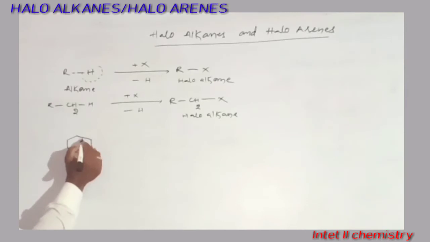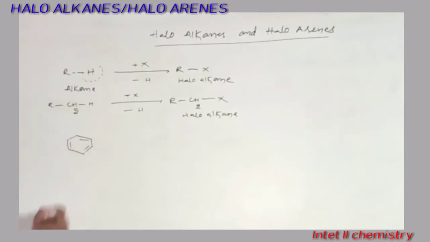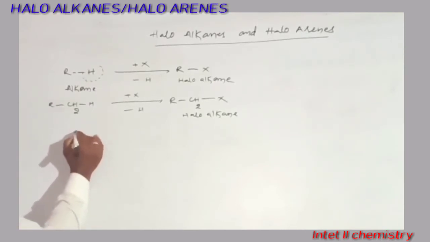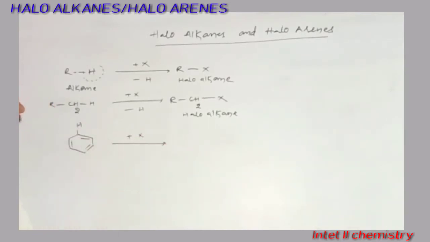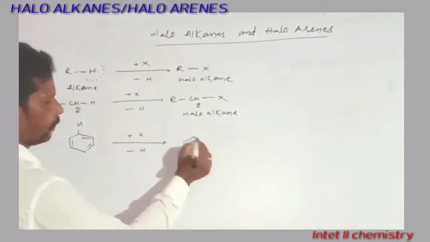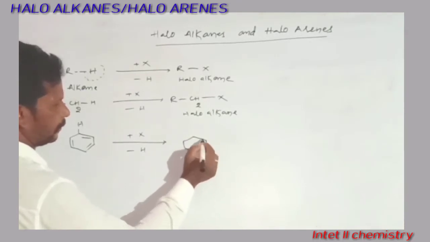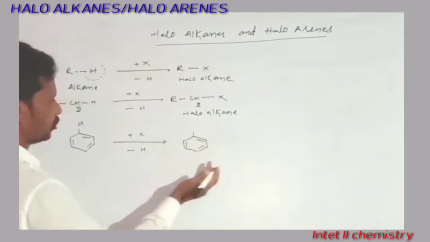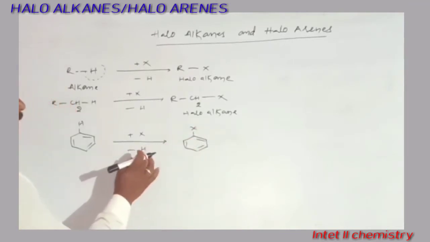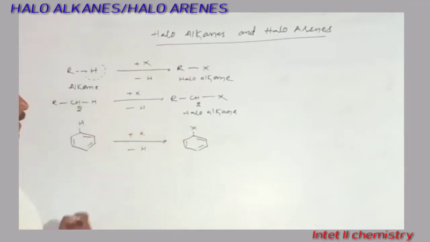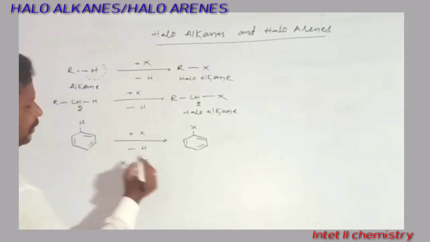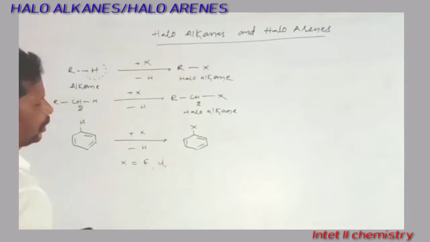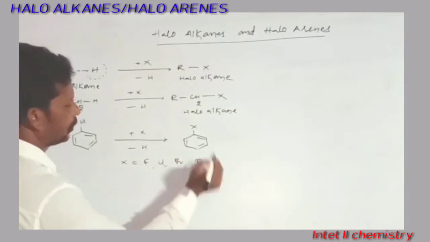Suppose we take benzene. It is an aromatic compound, which we studied in the first year. Here this hydrogen is replaced by a halogen. Then we get a haloarene.